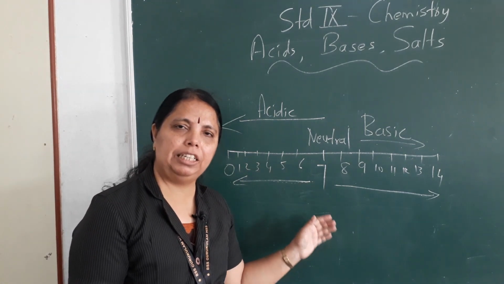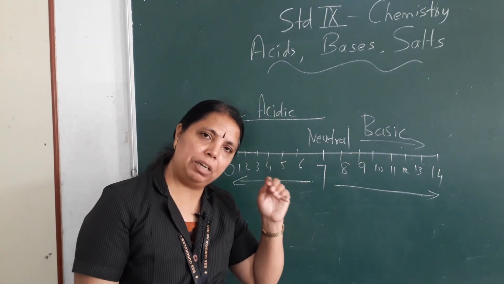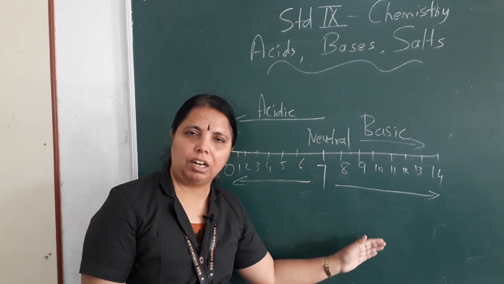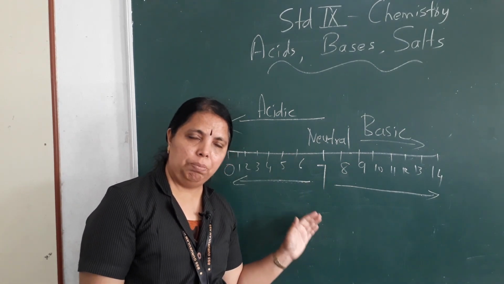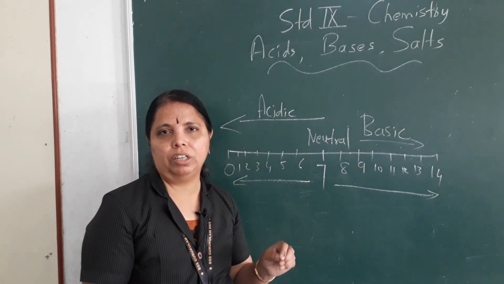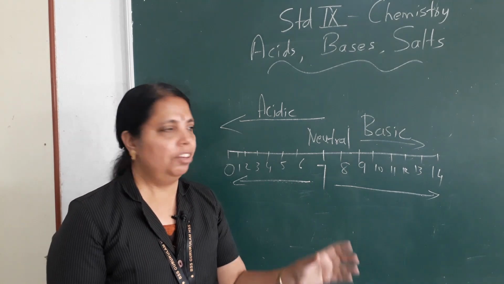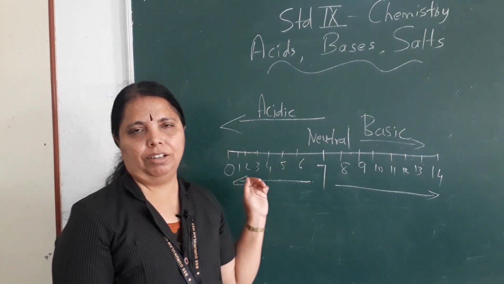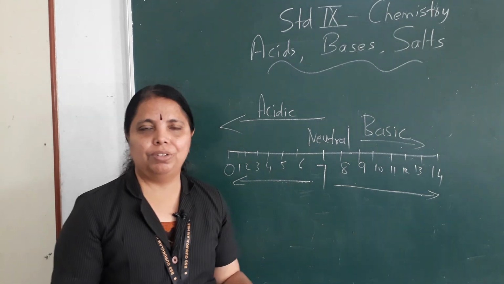When we put pH paper in a solution, according to the color change of the pH paper we can say whether it is acidic or basic. There is also a pH meter. In the pH meter there is a rod, and if we immerse the rod in the solution, we will get the reading. If the reading is above 7 it is basic, below 7 it is acidic. So I don't wish to confuse you anymore.